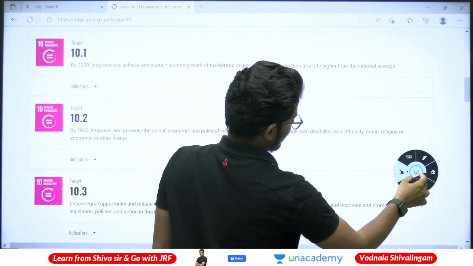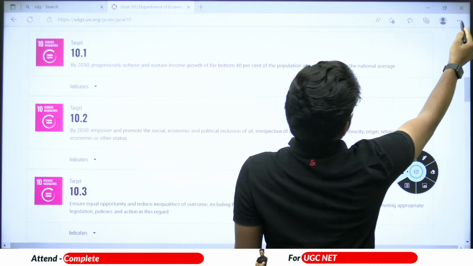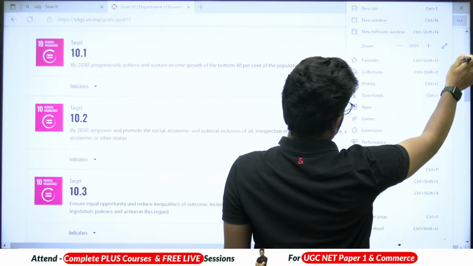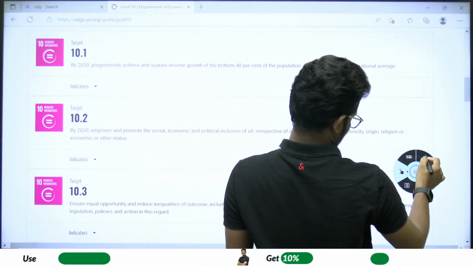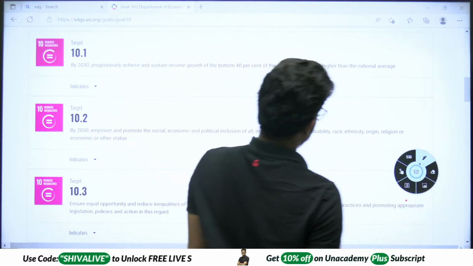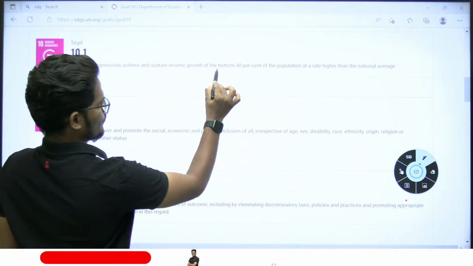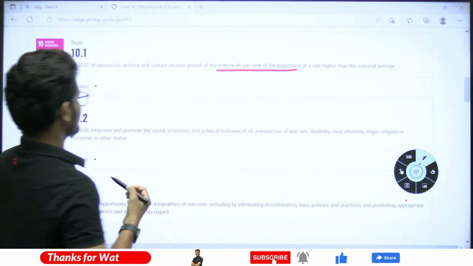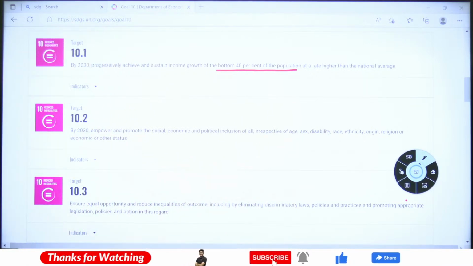Look at the bottom 40% of the population. The income of the bottom 40% of the population has to be increased.